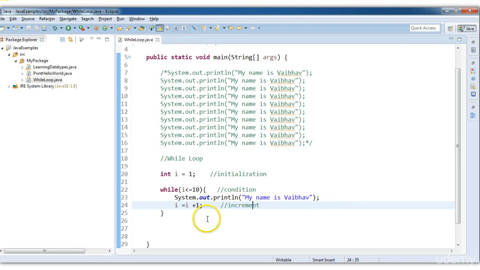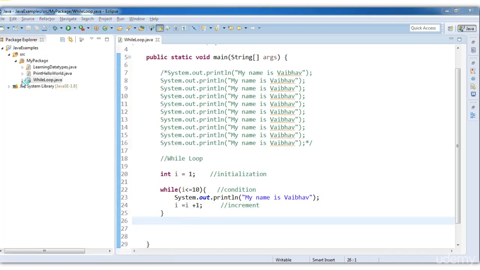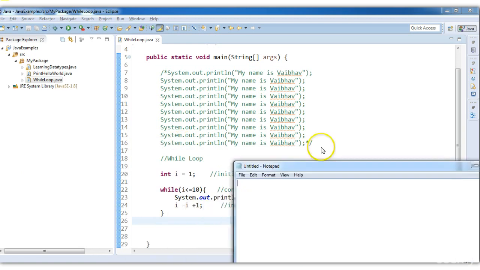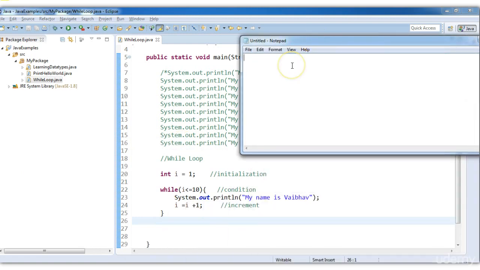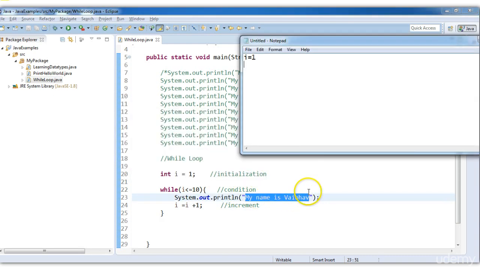Okay, let's make a dry run. What basically is a dry run? We won't execute this on the computer, but we will execute it ourselves in our mind. So in the starting, the value of i would be 1. It will be less than 10, yes, and then it will print it. My name is Vaibhav. Then i = i + 1, so i value will become 2.